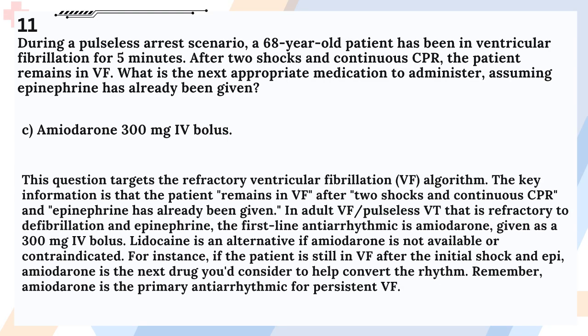Answer: C. Amiodarone 300 mg IV bolus. This question targets the refractory ventricular fibrillation (VF) algorithm. The key information is that the patient remains in VF after 2 shocks and continuous CPR, and epinephrine has already been given. In adult VF/pulseless VT that is refractory to defibrillation and epinephrine, the first-line antiarrhythmic is amiodarone, given as a 300 mg IV bolus.